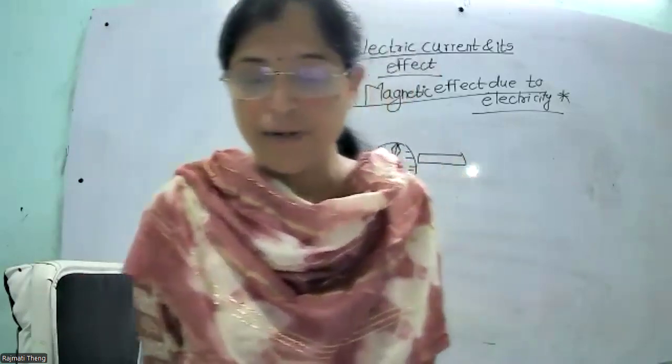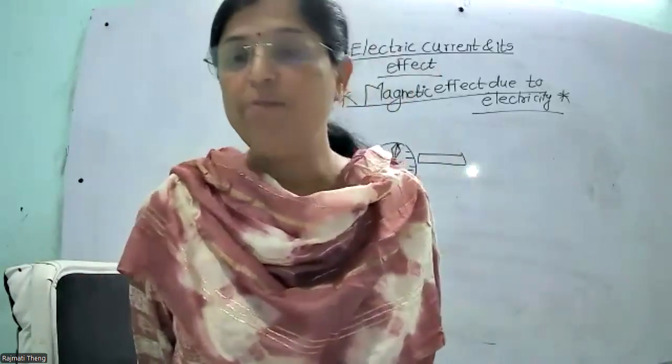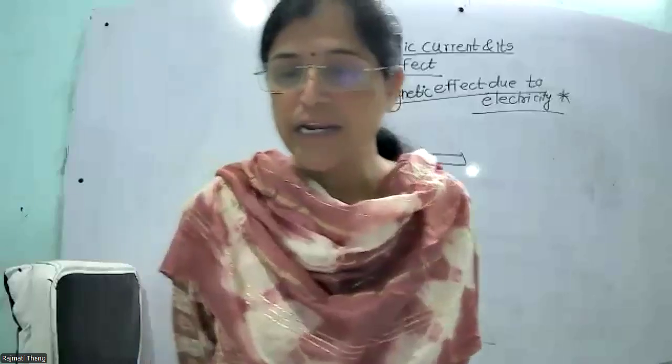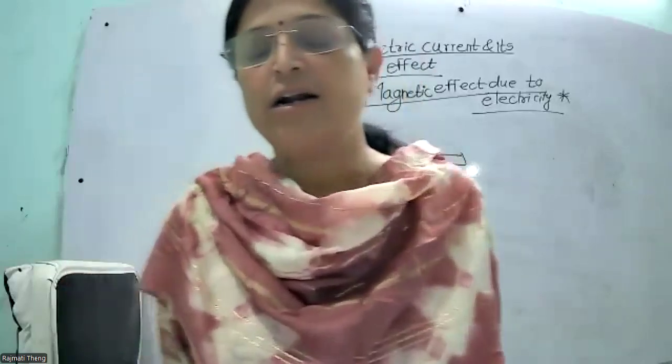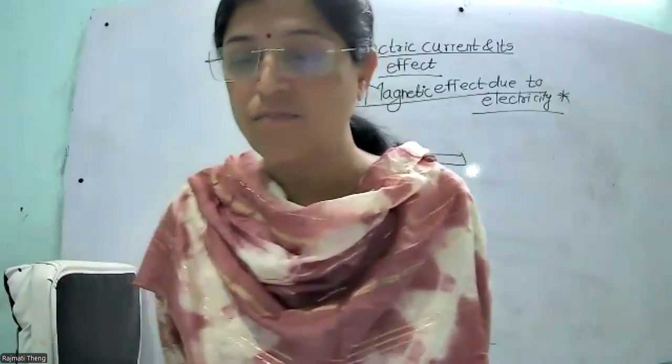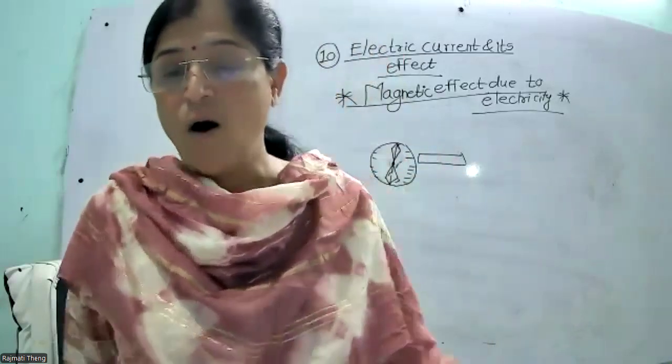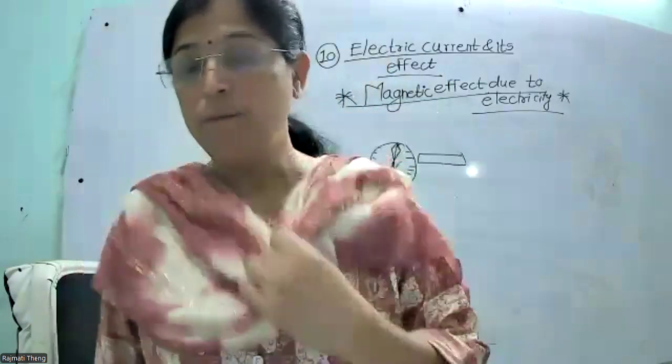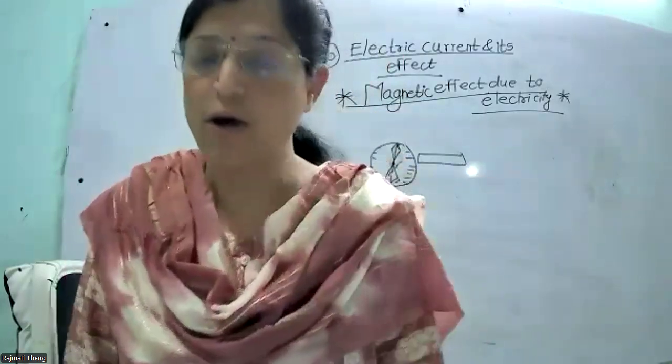The direction of deflection in the compass depends on the direction of electric current. If the current flowing through the conductor is reversed, the direction of deflection of the compass needle is also reversed.